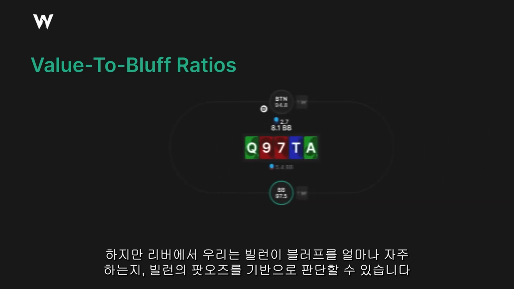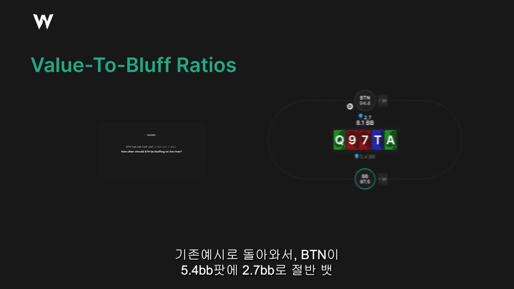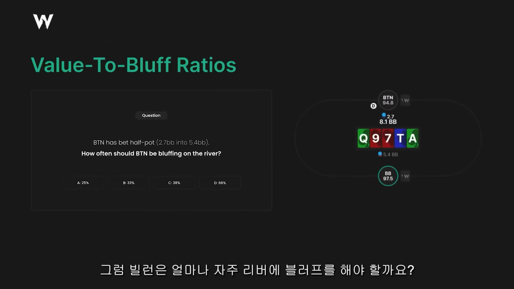Let me try an example. We'll go back to the previous one. Button has bet 2.7 into 5.4, so they've made a half pot bet. How often should they be bluffing on the river?